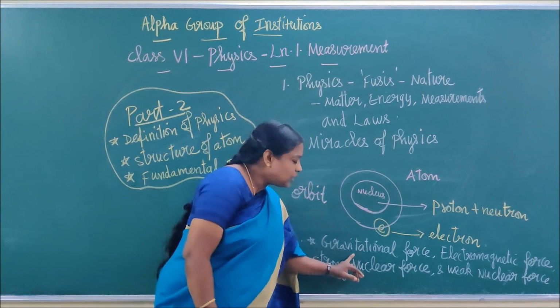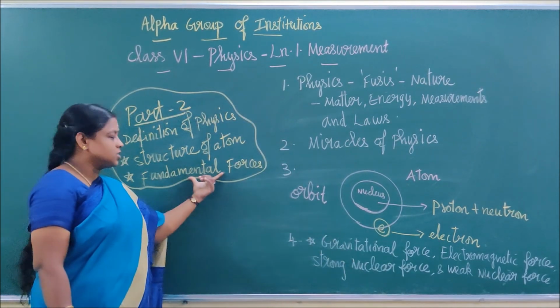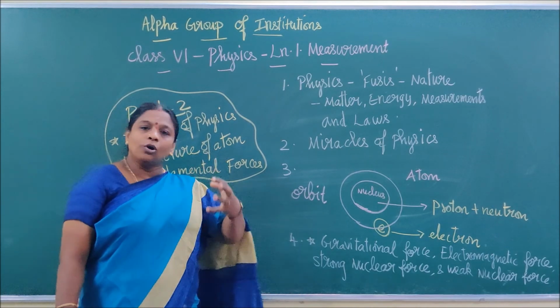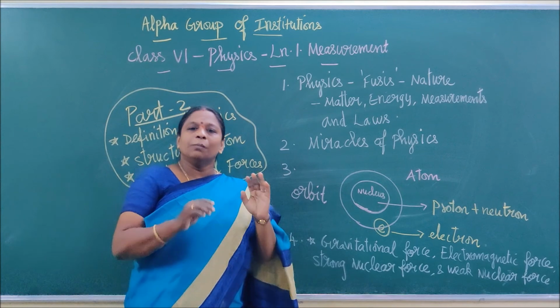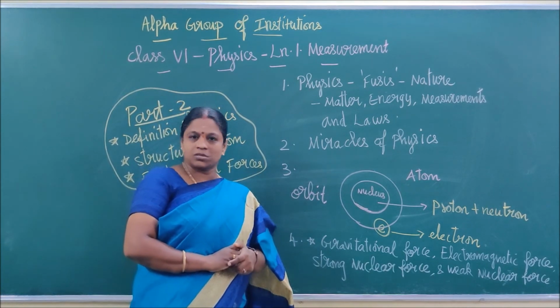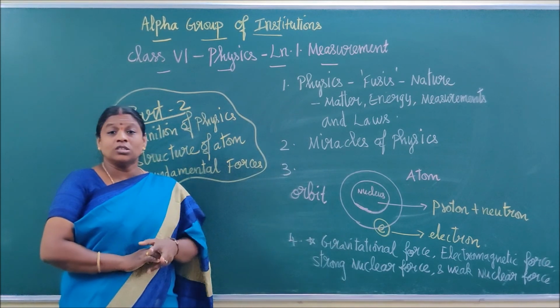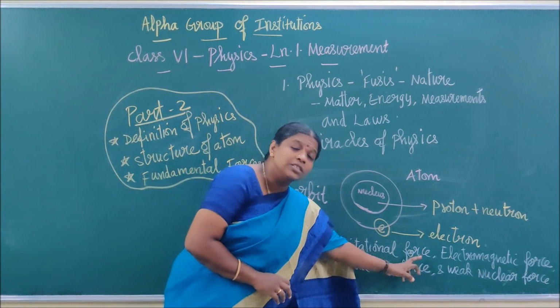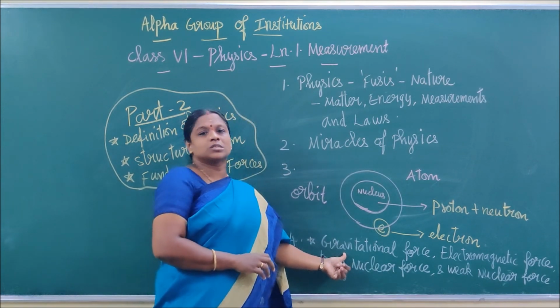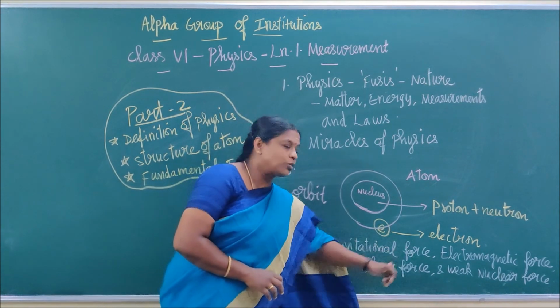Now come to fundamental forces. You would have learned in your lower classes what force means. The push or pull we apply on a body is called force. Forces are divided into 4 types. First is gravitational force.